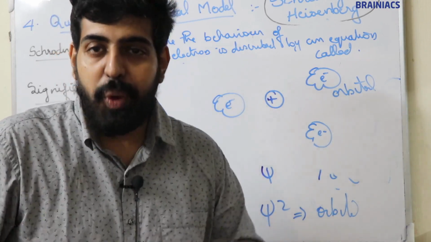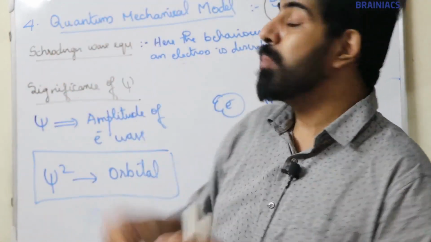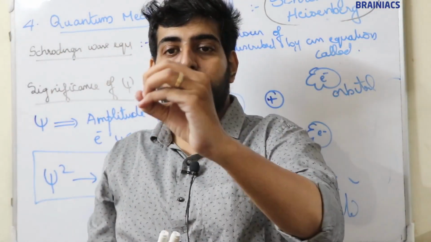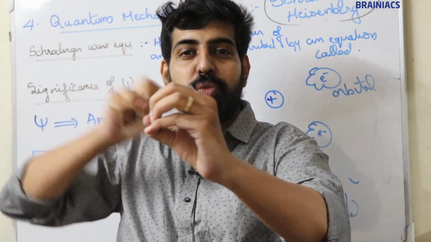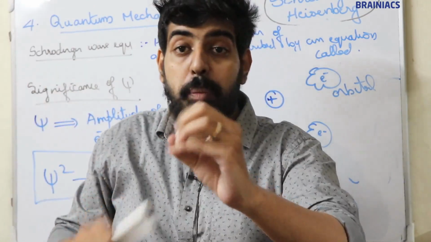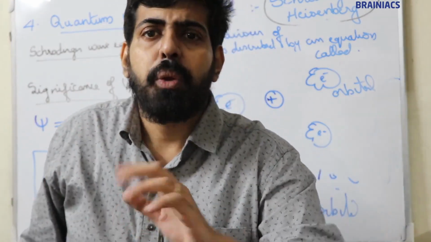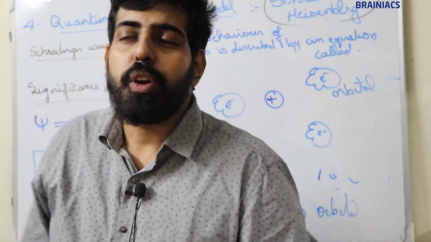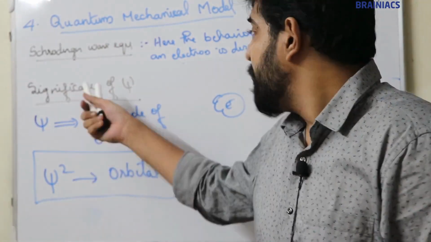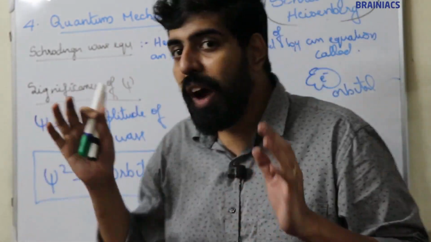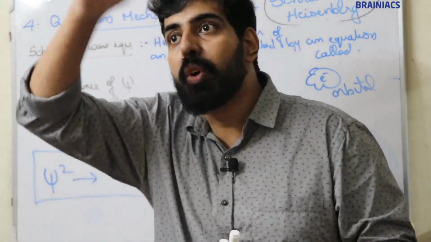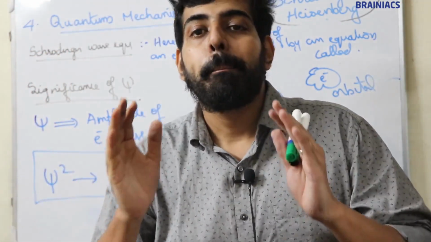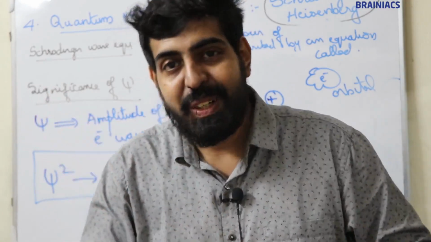I think it's clear. So according to the quantum mechanical model proposed by Schrodinger and Heisenberg, an atom consists of a nucleus in three-dimensional space. Around the nucleus there are certain regions where the probability to find an electron is maximum. Those regions are known as orbitals. Now how to find the position of an orbital? By solving the Schrodinger equation, we will get the values of psi. Psi just gives the amplitude of electron wave, but when we square the psi value, we will get the position of the orbital. I think it's clear.